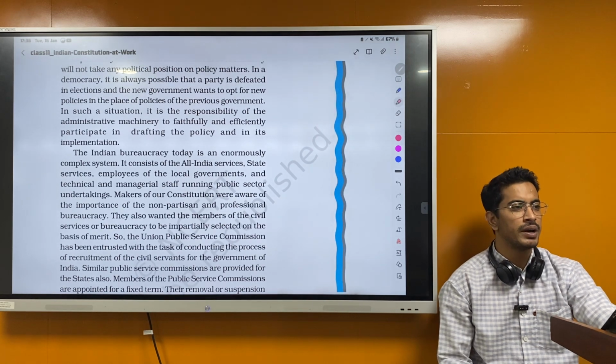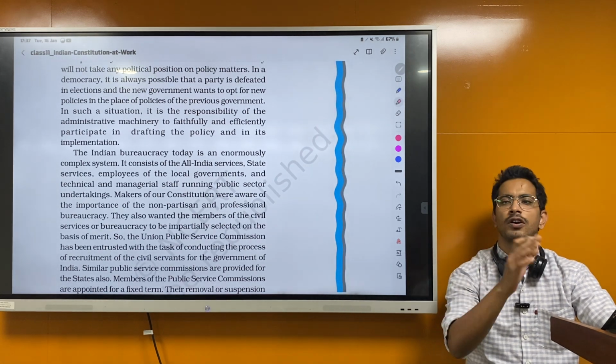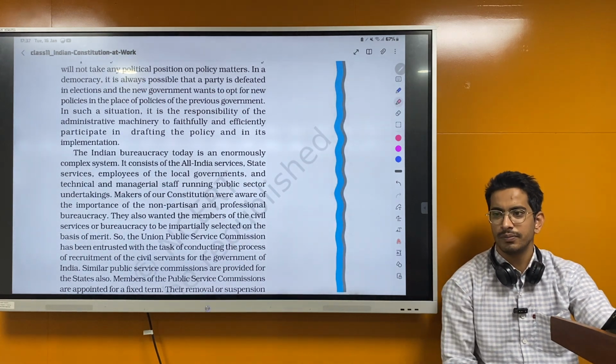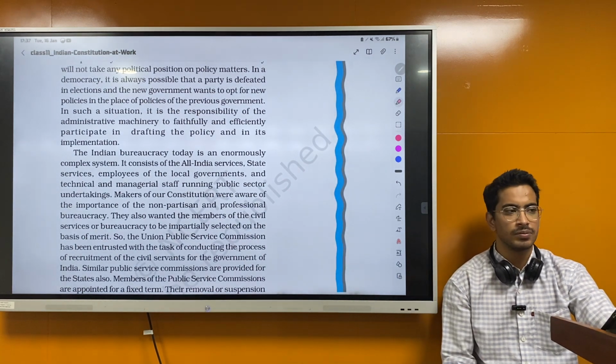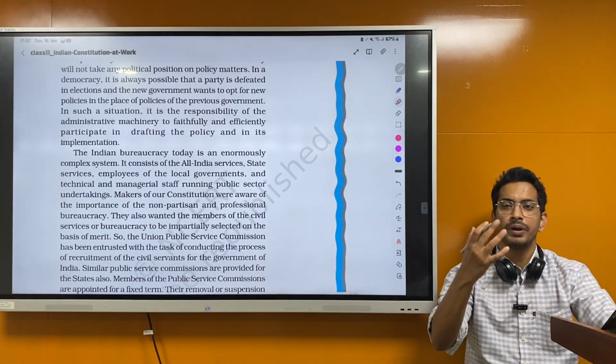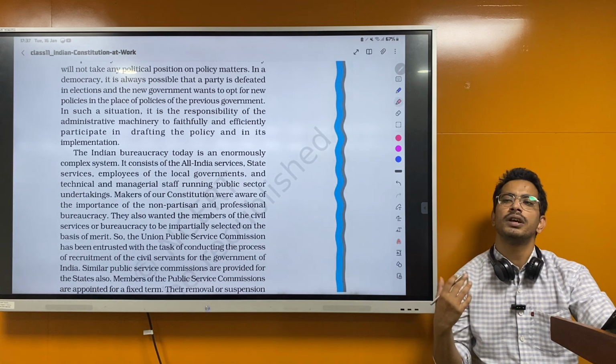No bureaucrats should be party aligned. They should not work only for one government. We have commonly seen that whenever a new party comes, there is a reshuffling of the bureaucrats. Some 70 IPS and IAS officers got reshuffled. This is because they want their own men, so that they can perform in a more efficient and better way.